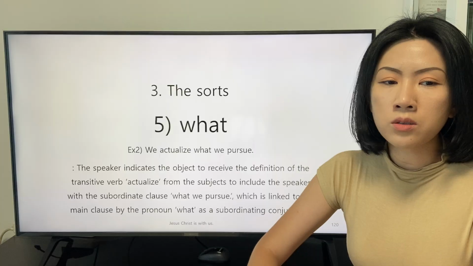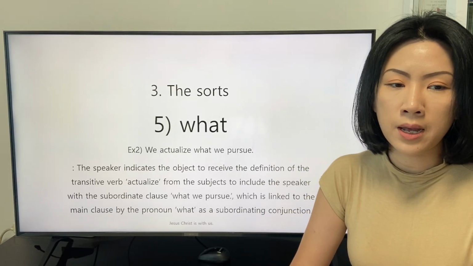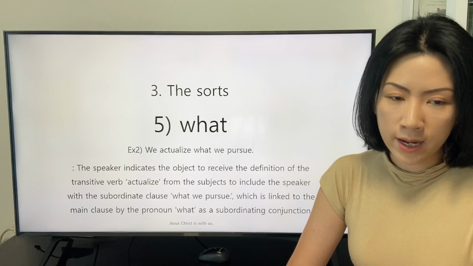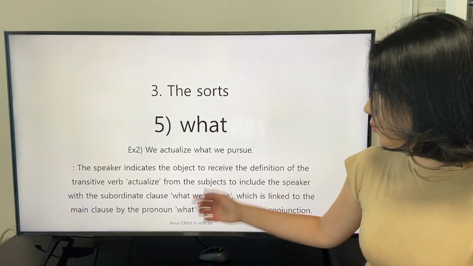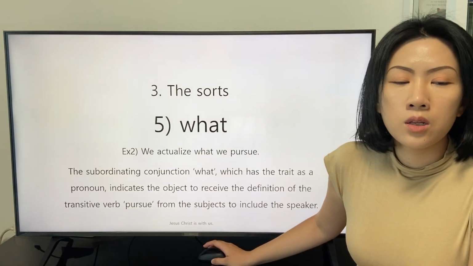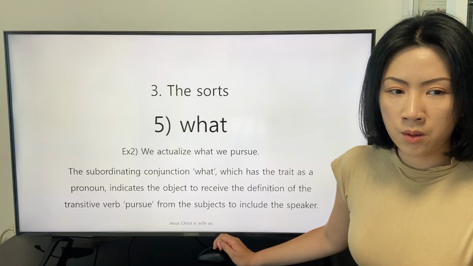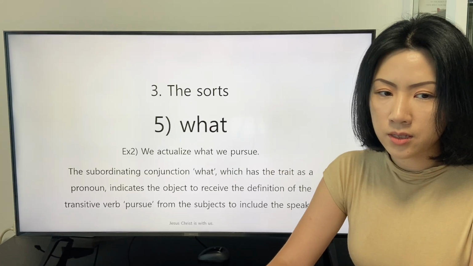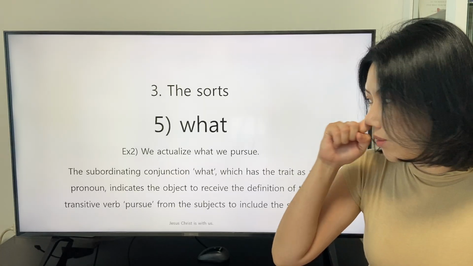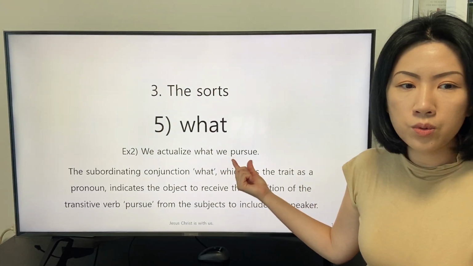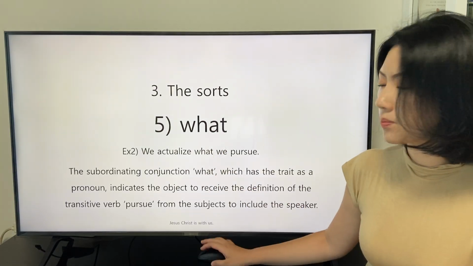The subordinate clause, "what we pursue," is linked to the main clause by the pronoun "what" as a subordinating conjunction. The subordinating conjunction "what," which has the trait of a pronoun, indicates the object to receive the definition of the transitive verb "pursue" from the subject, to include the speaker.